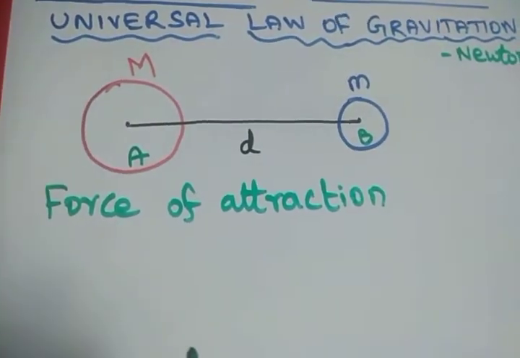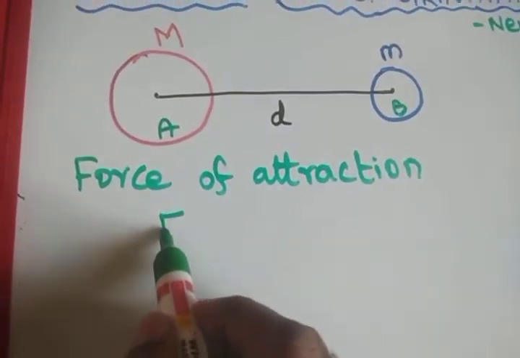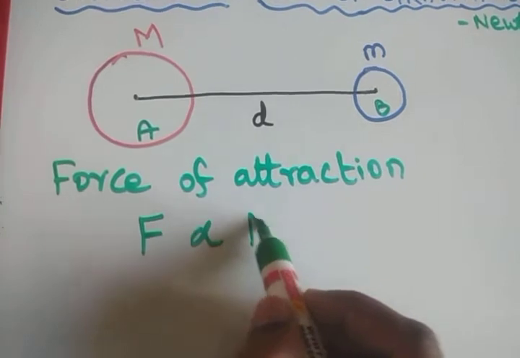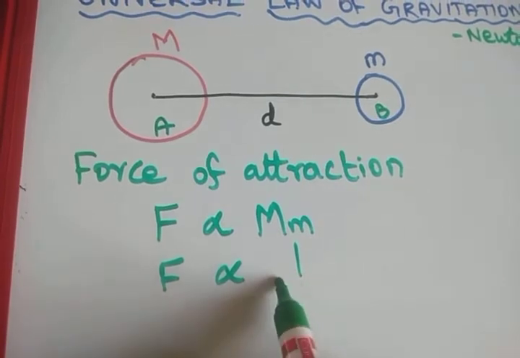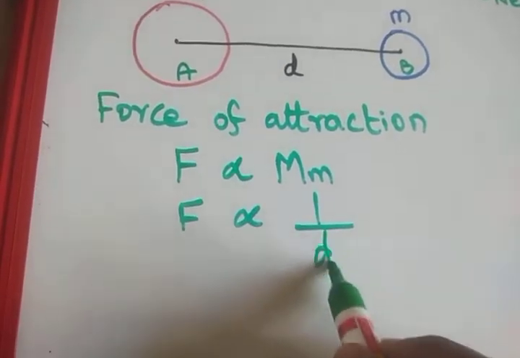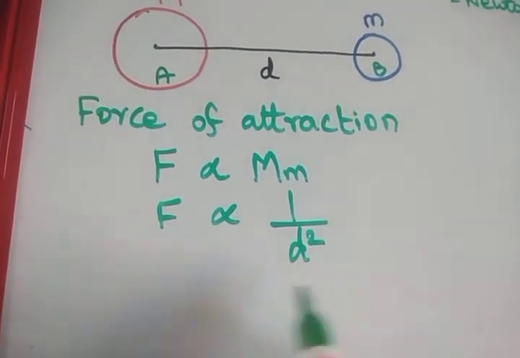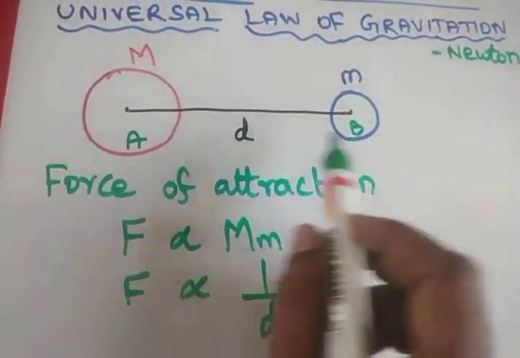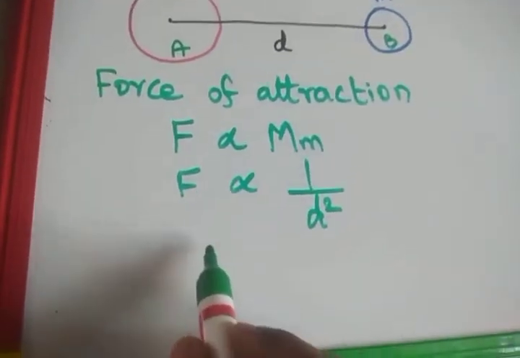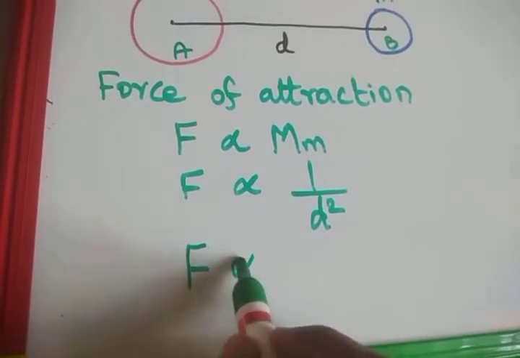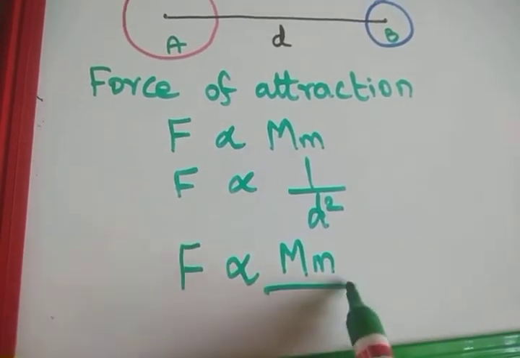The force of attraction between the two bodies which are separated by a distance d is proportional to the product of the two masses, and that force is inversely proportional to the square of the distance between them. Hence we can say that this law is also called the inverse square law. Hence we can write that this gravitation force F is proportional to Mm by d squared.